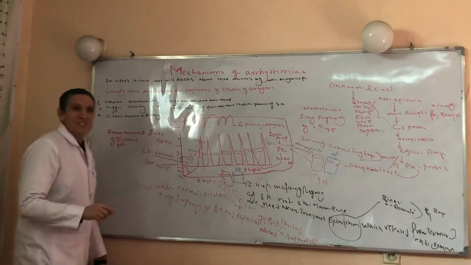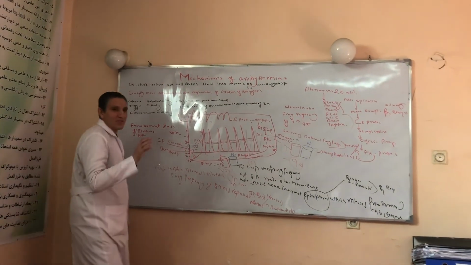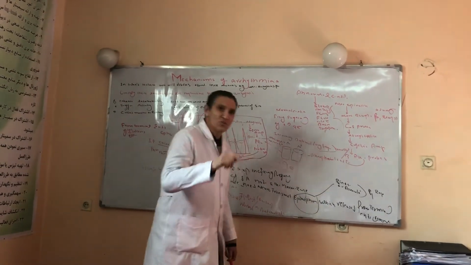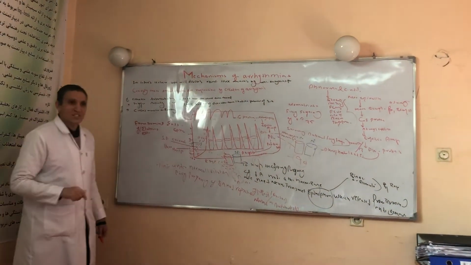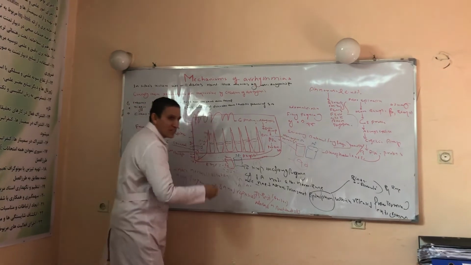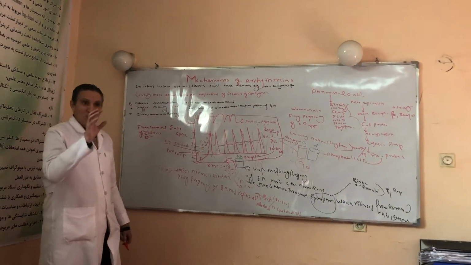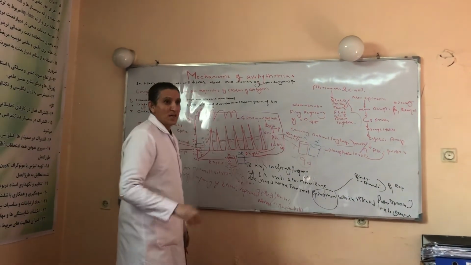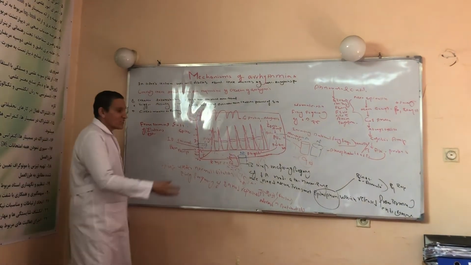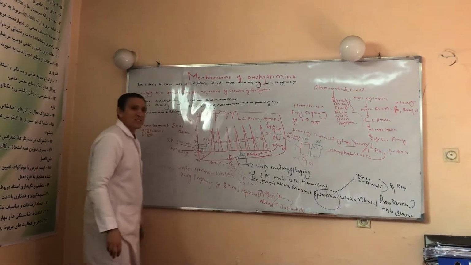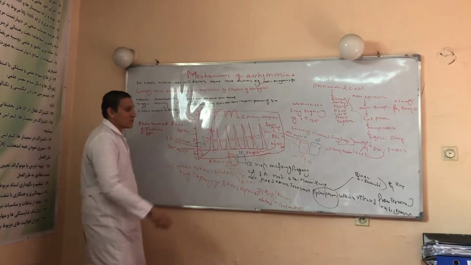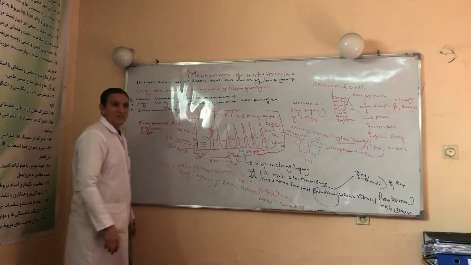Under the normal situation, what is the firing frequency of the SA nodal cells? Between 60 to 100 beats per minute. On average, 75 beats per minute. By which mechanism do we get this normal frequency? I mean 75 beats per minute. What is the mechanism that gives us a normal firing frequency?